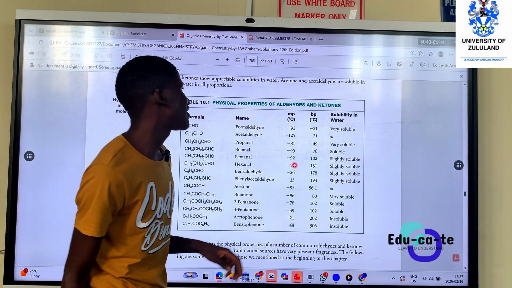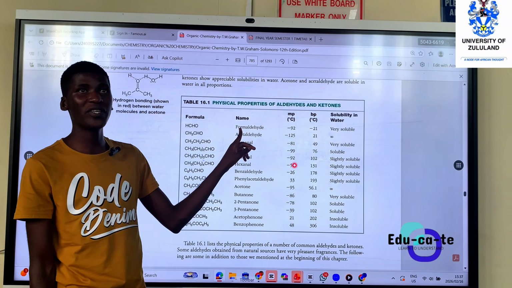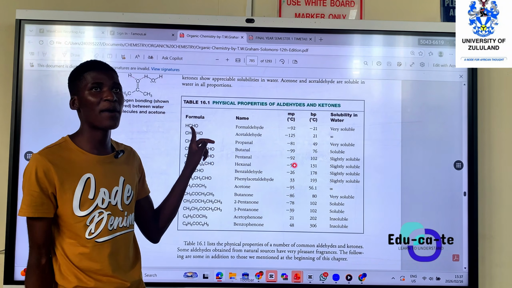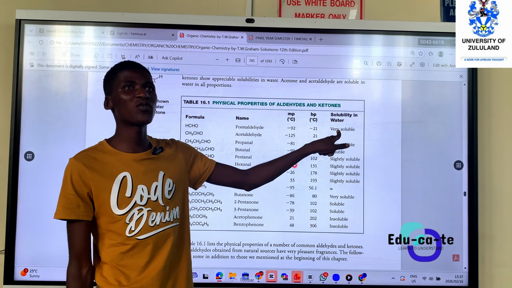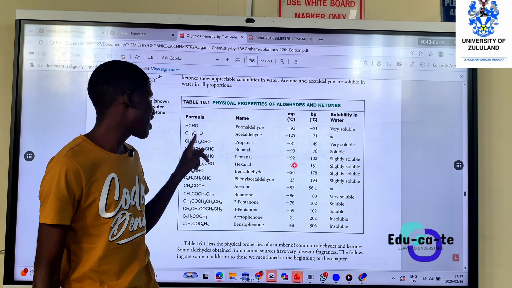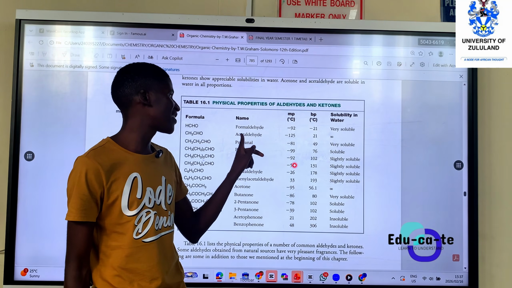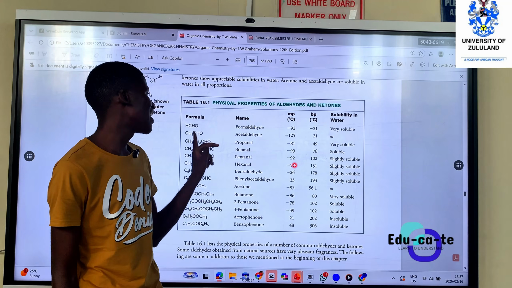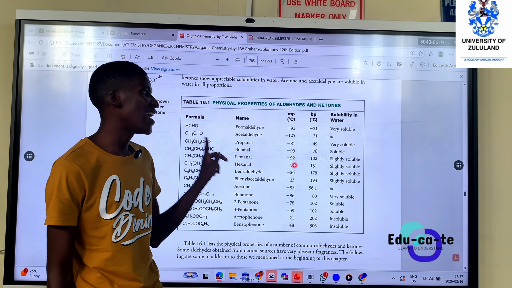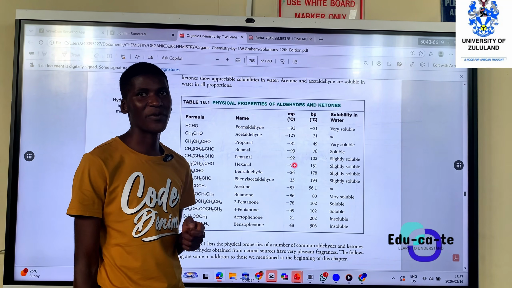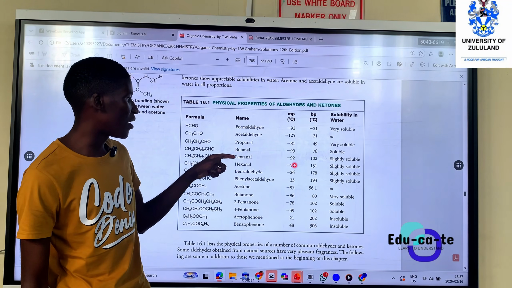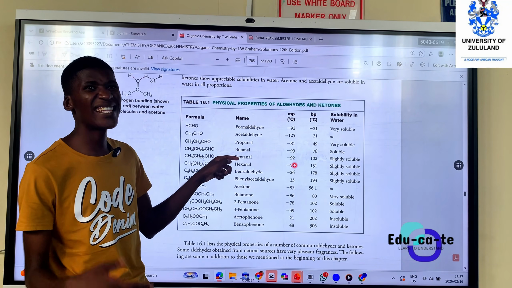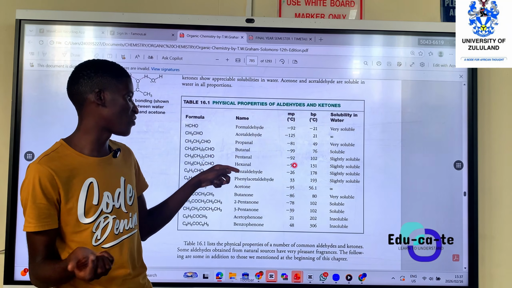now. For example, this is formaldehyde, the aldehyde with one carbon, methanal. This one is very soluble in water. Then we go to acetaldehyde, the one having 2 carbons. It is not soluble in water. Okay? And then those hydrocarbons, most of them are soluble.